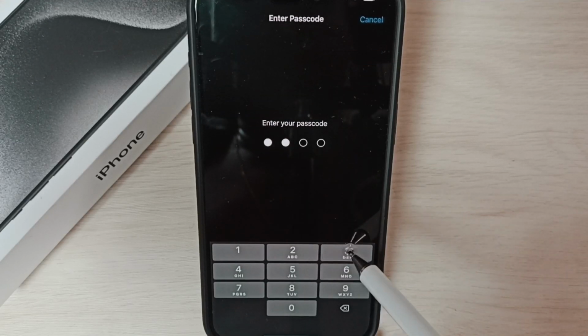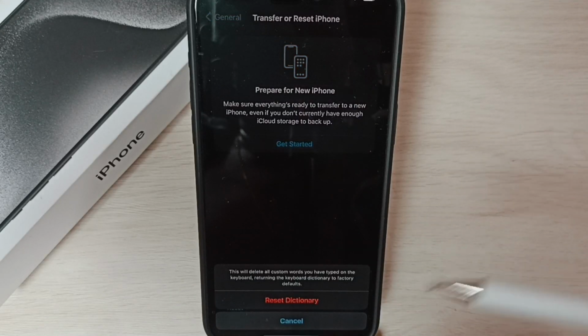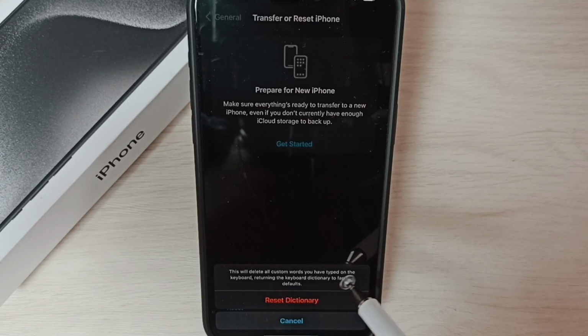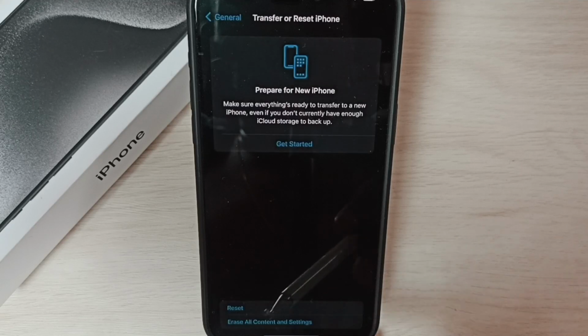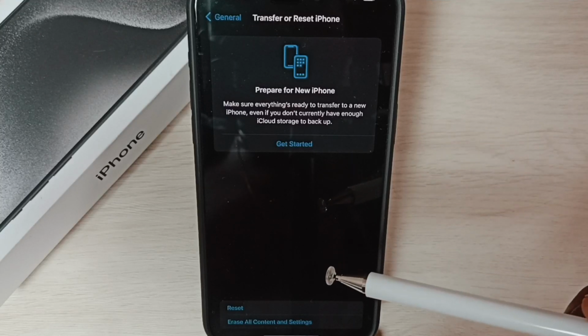Enter the password of this phone, screen lock password. Read this message. This will delete all custom words you have typed on the keyboard. Tap on reset dictionary. Done. So this way we can reset dictionary and delete keyboard history.